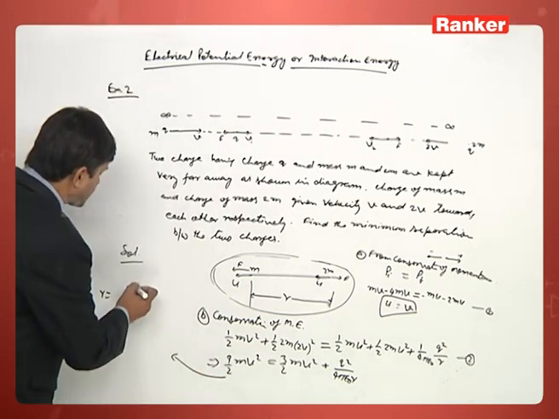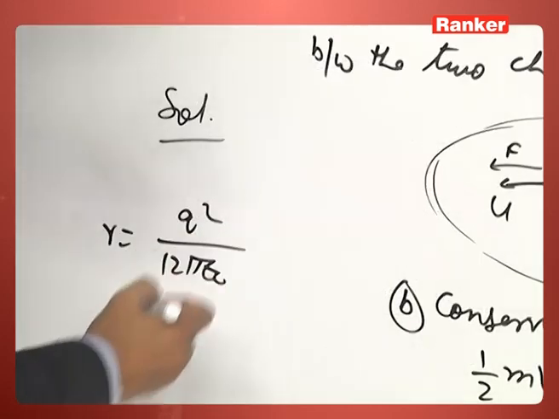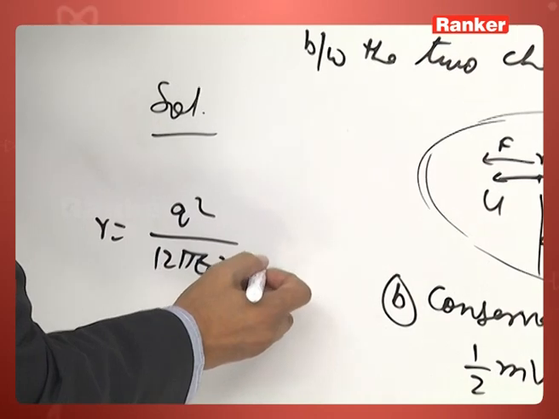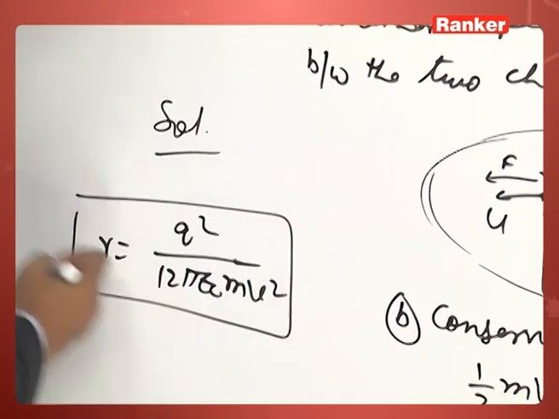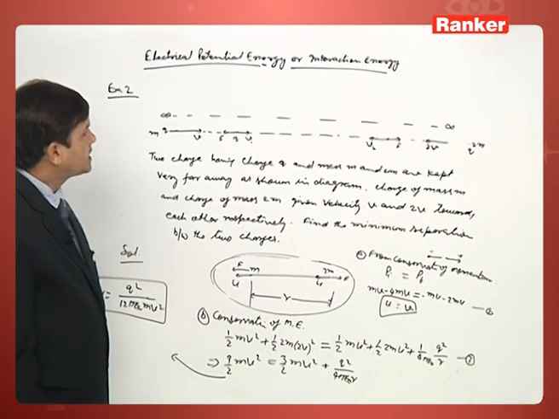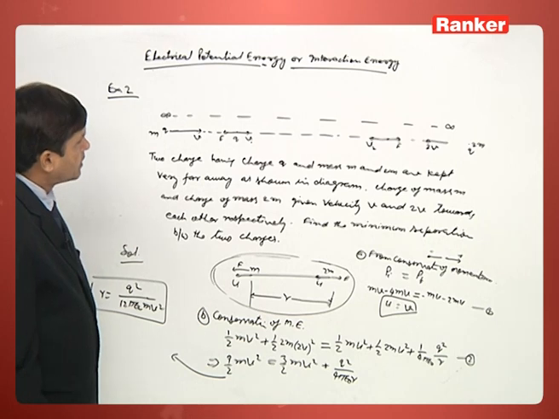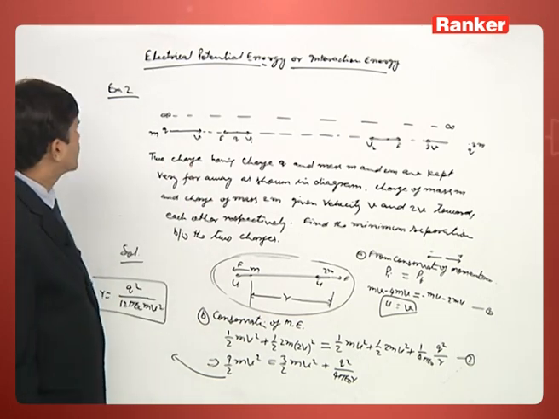So r is q square by 12 pi epsilon naught m into v square. This is the minimum distance between the two charged particles when these two are projected from infinity as shown in the question here. This is the second example.